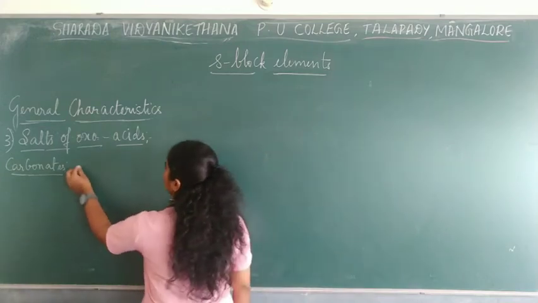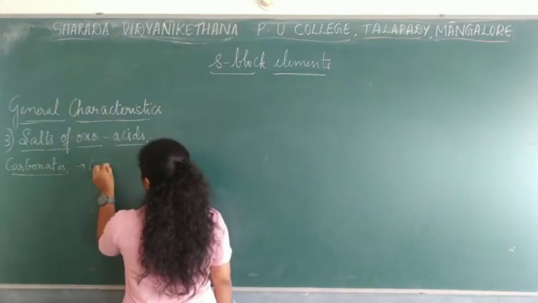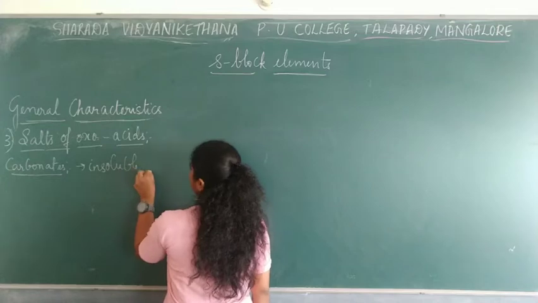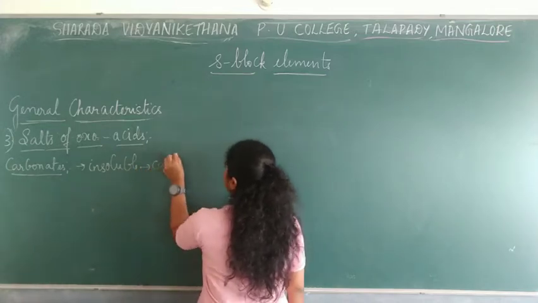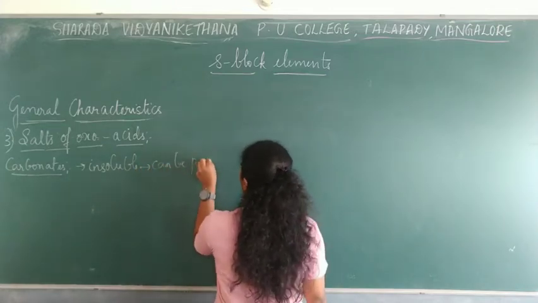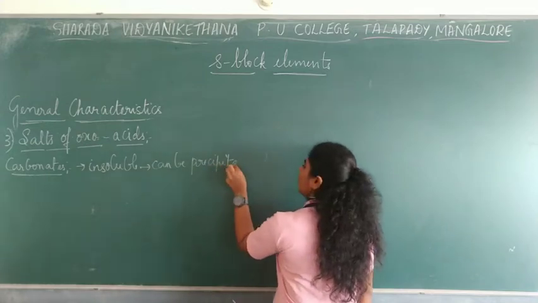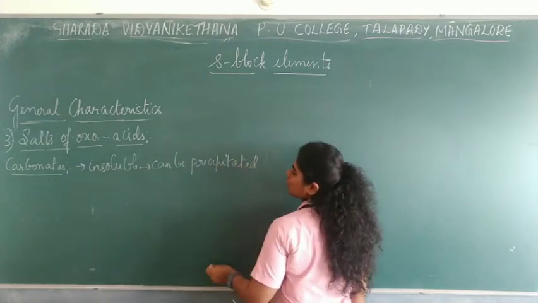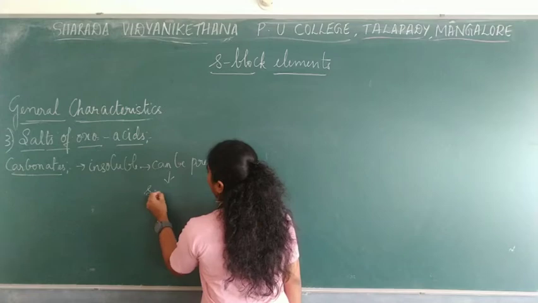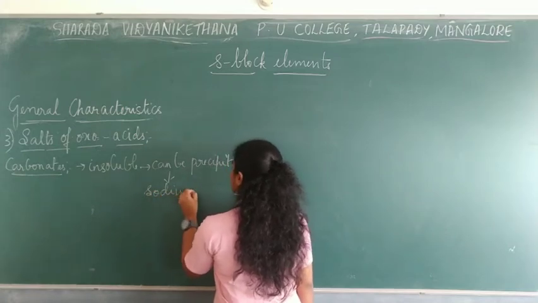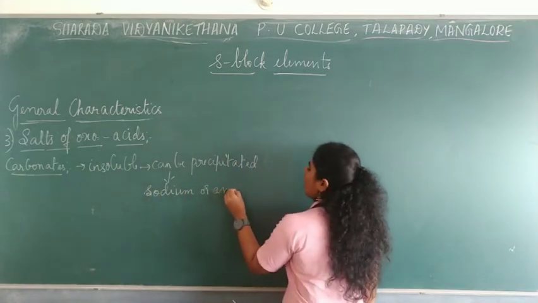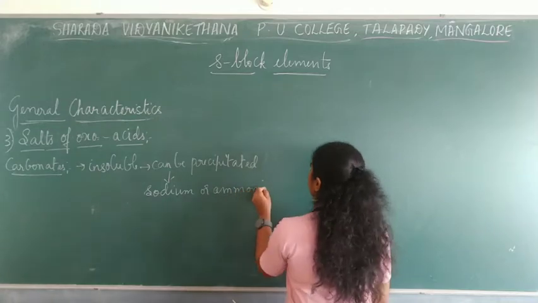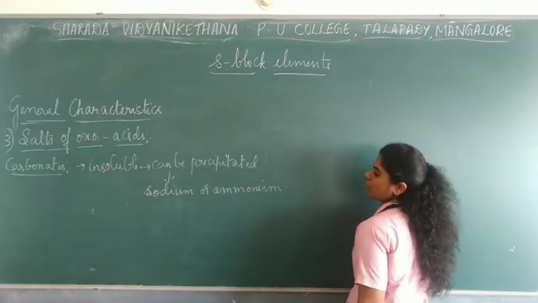So usually carbonates are insoluble, and they can be precipitated by the addition of sodium or ammonium carbonate to the salt solution. Now what happens when there is precipitate formation?